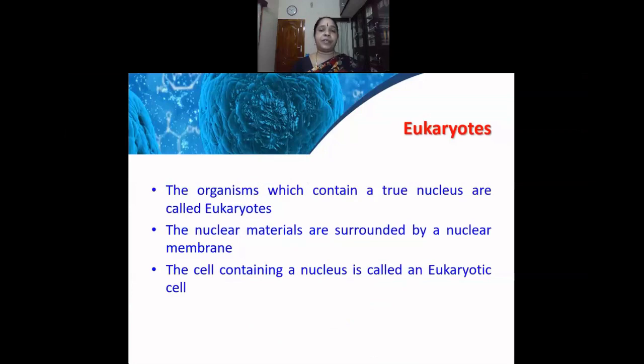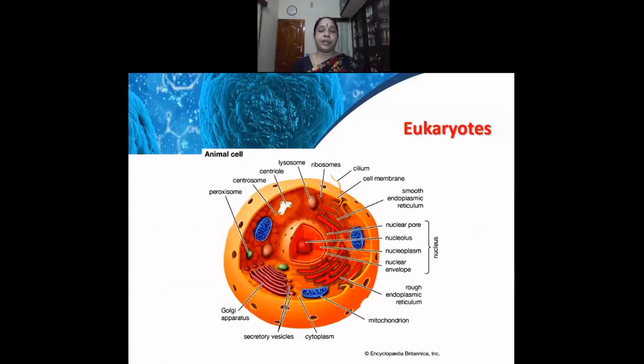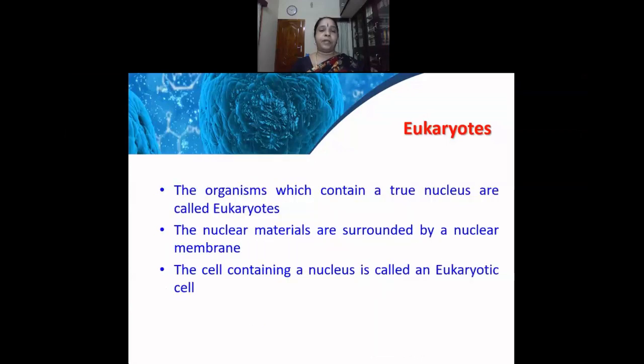Eukaryotes are organisms which contain a true nucleus, and the nuclear material is surrounded by a nuclear membrane. The cell containing the nucleus is called an eukaryotic cell. So here we find that there is a well distinct nucleus, and also we have a nuclear membrane. The organism which contains a true nucleus is called the eukaryotes, surrounded by a nuclear membrane, and it is called an eukaryotic cell.